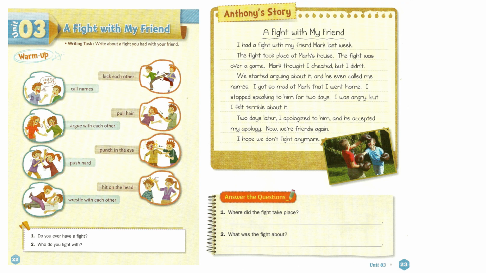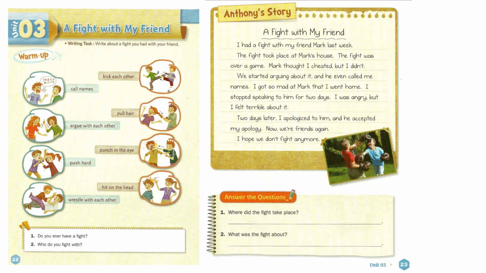Anthony writes about a fight with his friend Mark. The fight happened at Mark's house. They fought over a game. Mark thought Anthony cheated, but Anthony said he didn't. They argued, and Mark even called him names. Anthony got so mad that he went home and stopped speaking to Mark for 2 days. Later, Anthony apologized, Mark accepted the apology, and they became friends again.